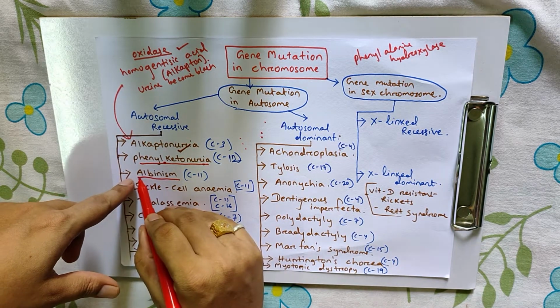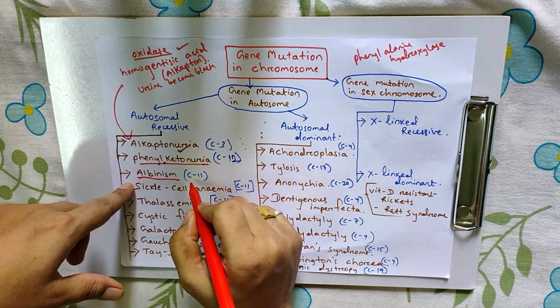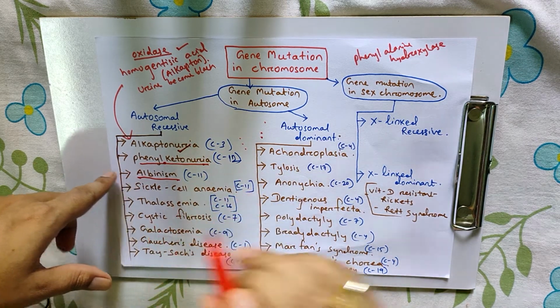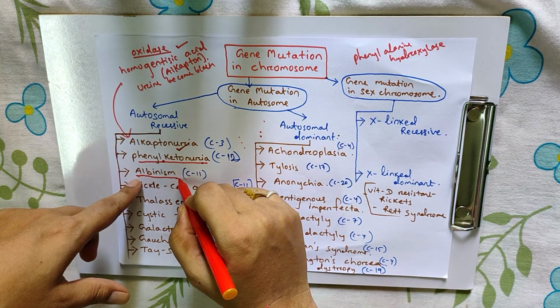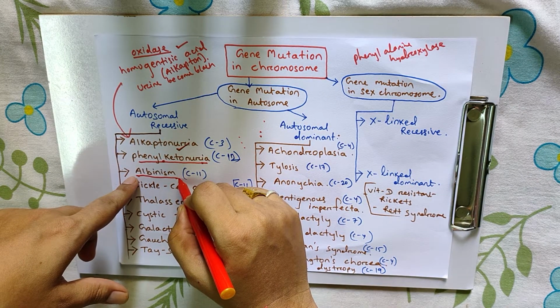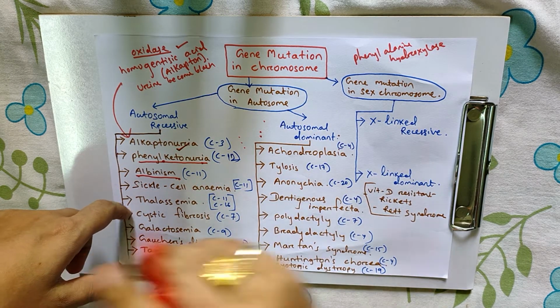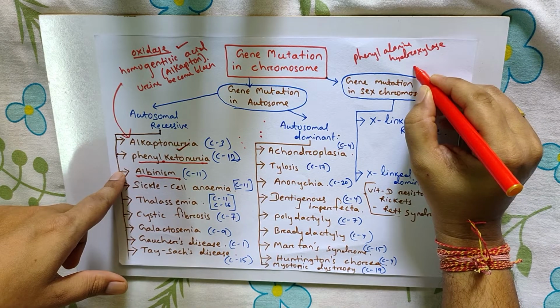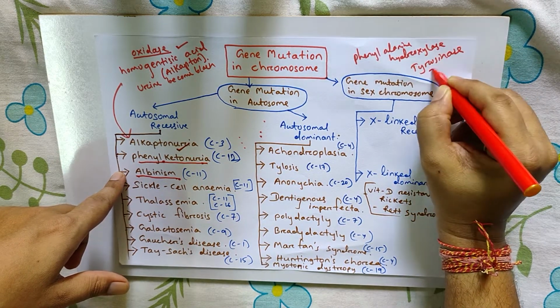Albinism. In albinism, the gene mutation takes place in chromosome number 11. The tyrosine is not converted into melanin due to the absence of the enzyme tyrosinase.